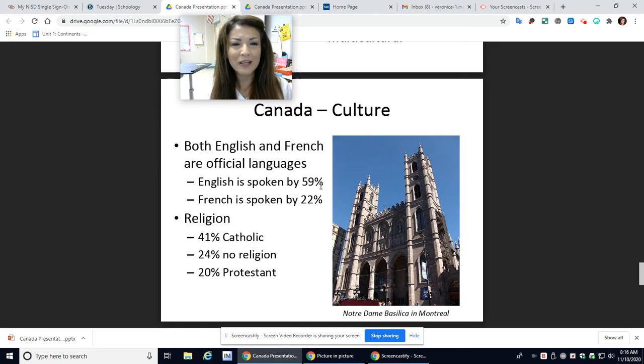They do speak English here, but French is actually their official language, because remember, their territory was founded by France, and there are people that still speak French today. A lot of people living in the United States are French Canadians, and you'll recognize them in a lot of movies. Seth Rogen is a French Canadian, so I'm sure you've seen him in a lot of movies.